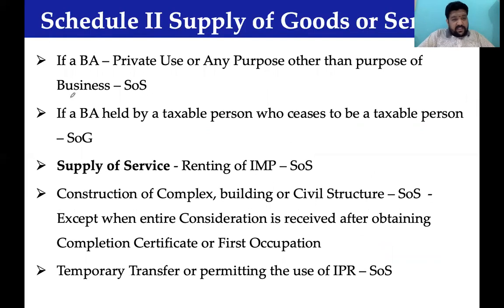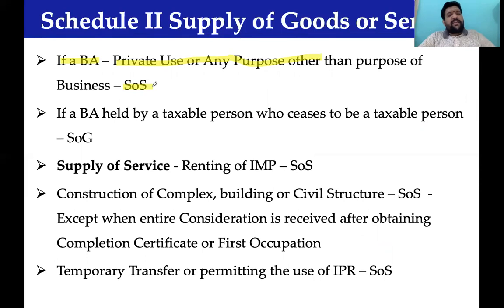In case a business asset, that is the company's asset, is used for private use or any purpose other than business, personal use, employee use, not for business purpose, it would be treated as supply of service. Bigger organizations will have challenges with this.